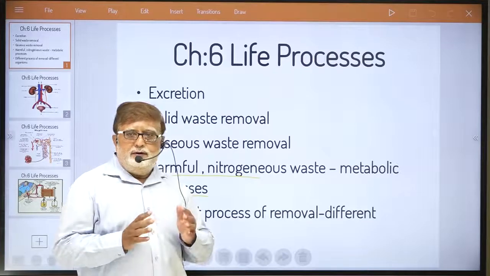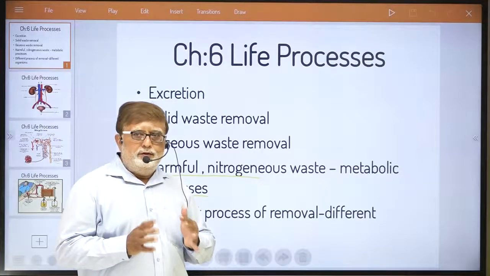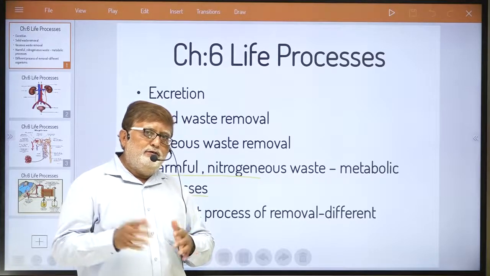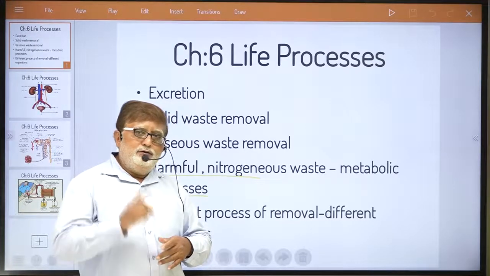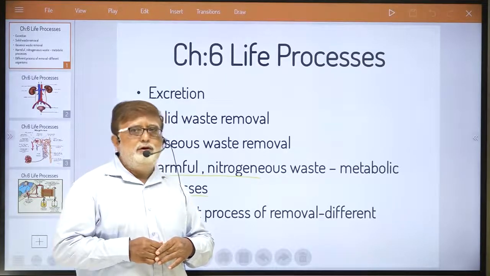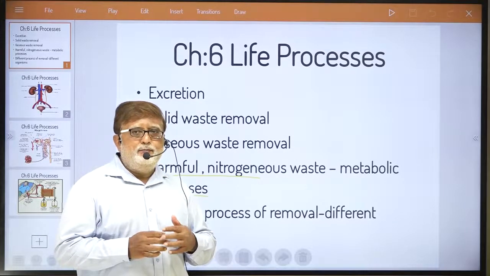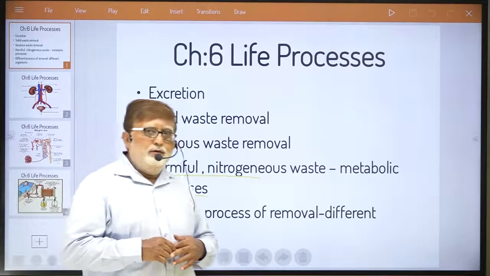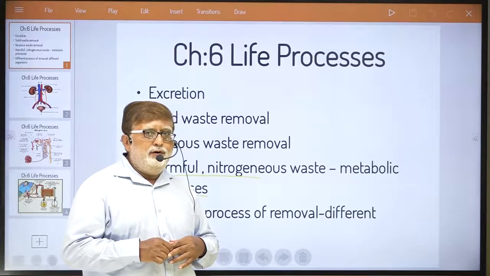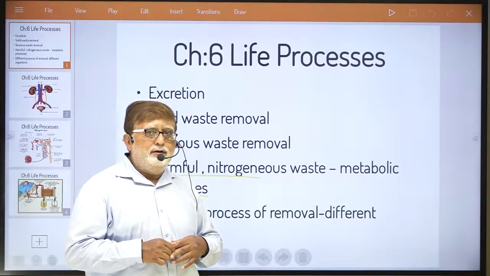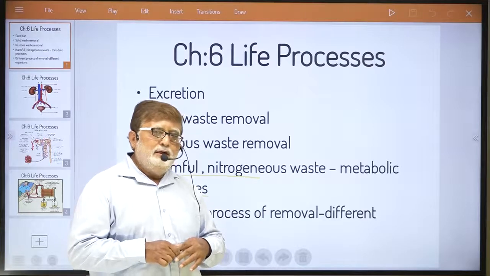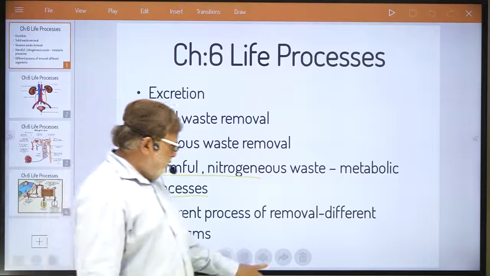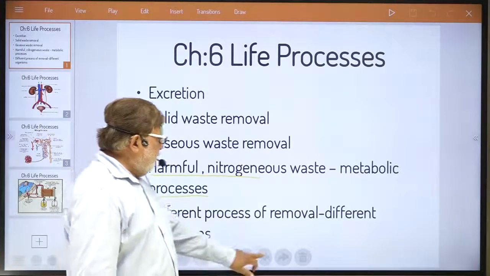Now that nitrogenous urinary waste, consisting of urea, uric acid, etc., needs to be thrown out of our body, dear student. And for that purpose, in our body, we have got a highly complex excretory system. You know that. That excretory system in our body is known as the kidney, the human kidney.